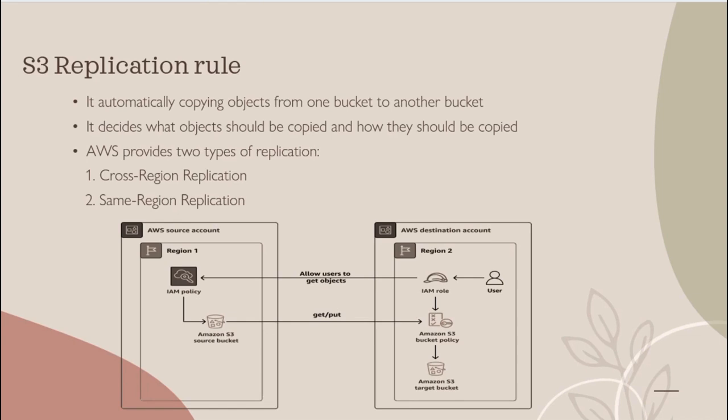Cross region replication means we can copy the object from one AWS region to another region. For example, if I create a bucket in Ireland and I want to copy the bucket to the Mumbai region, then I can use cross region replication. Or otherwise, if I want to copy the object within the same region, then I can use the same region replication rule.